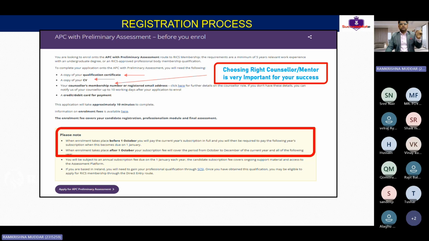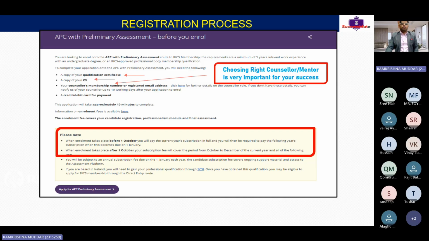Once that is done, it will ask for the following details, like a qualification certificate. If you have completed a BTech degree, you should have a degree certificate. A copy of your resume should be there. Then a counselor membership number. In the next slide, I'm going to explain how to add your counselor also. This is just an overview. Clear, guys?